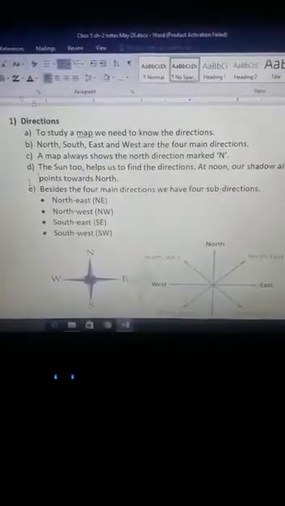A map always shows the north direction, which is marked as N. North direction is always marked on the map as N. And once we know the north direction, it is easy for us to locate the other directions. If we are facing the map, then towards my head will be north, towards my feet will be south, towards my right is east, and towards my left is west.